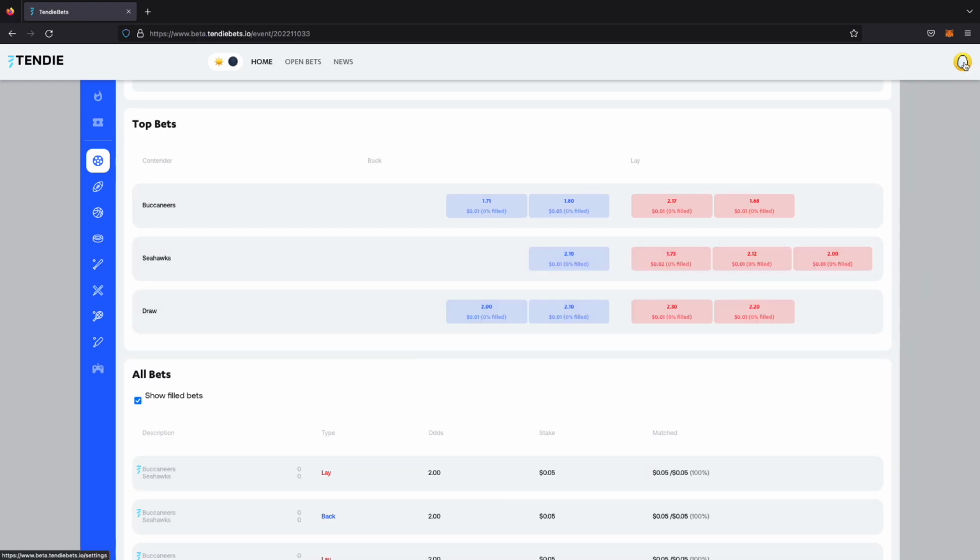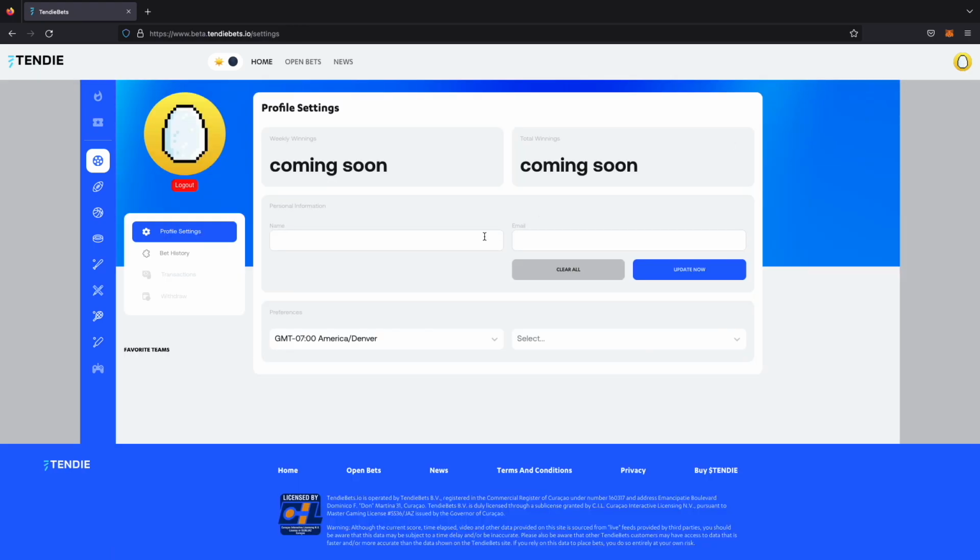All right, let's go over to the bet history. Let's take a look at that. So if you click the icon in the top right corner, to get to this page, this is your profile settings, bet history, things like that. You just got to click on the icon that's in the top right corner.